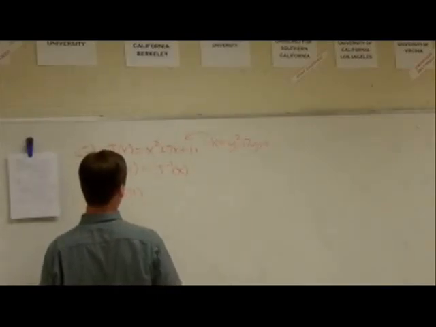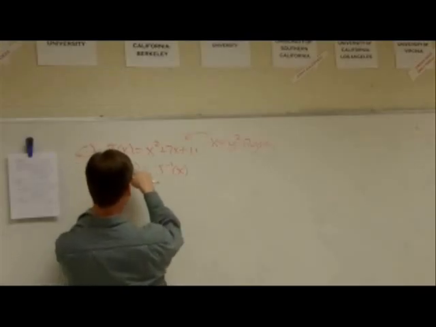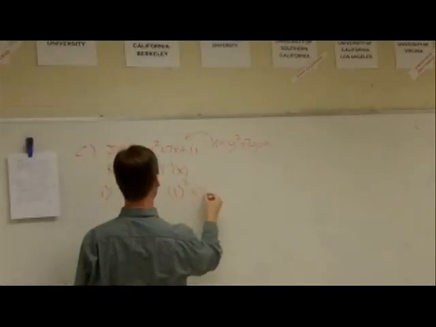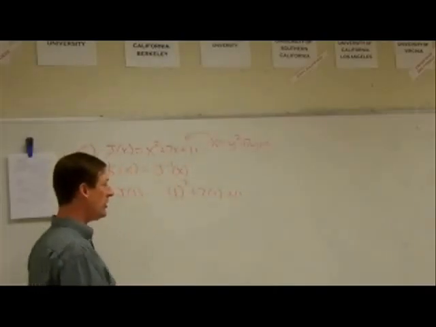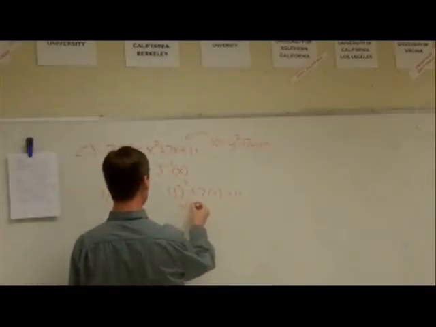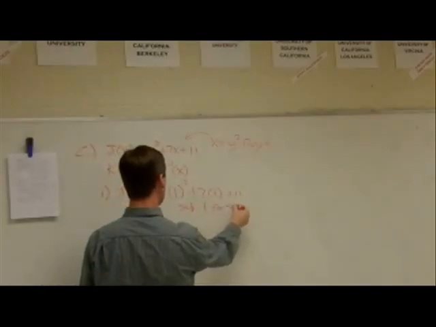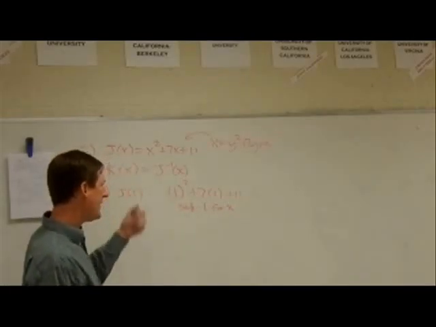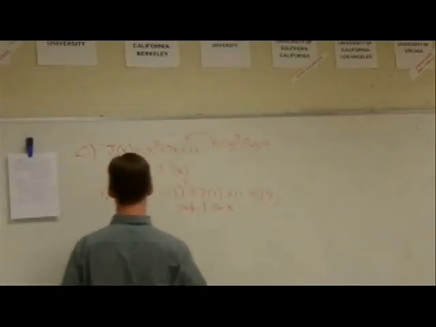All right, j of 1. What does it mean to find j of 1? Plug 1 into the j. So put 1 up here, right? That would be 1 squared plus 7 times 1 plus 11. So what we just did was substitute 1 for all these x's. Remember that. That's pretty basic, right? Add it together, what do you get? 19. All right, everybody's favorite number.